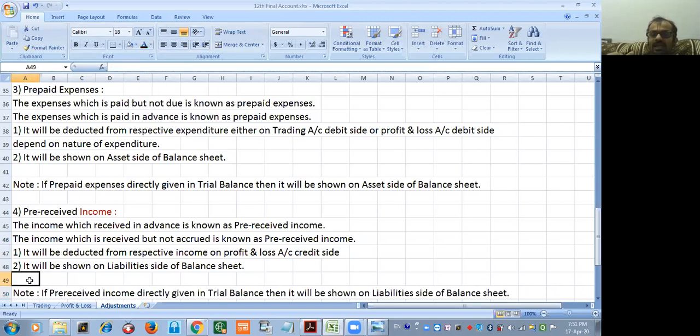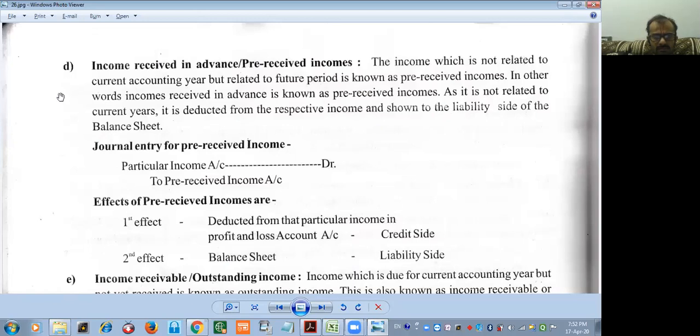Then what journal entry are we going to frame for pre-received income? Again, concentrate. You are creating the liability to that extent and reducing the income. So respective income or particular income account debit to pre-received income account. Received in advance or prepaid, pre-received income. The income which is not related to the current accounting year but related to a future period is known as pre-received income. In other words, income received in advance is known as pre-received income.